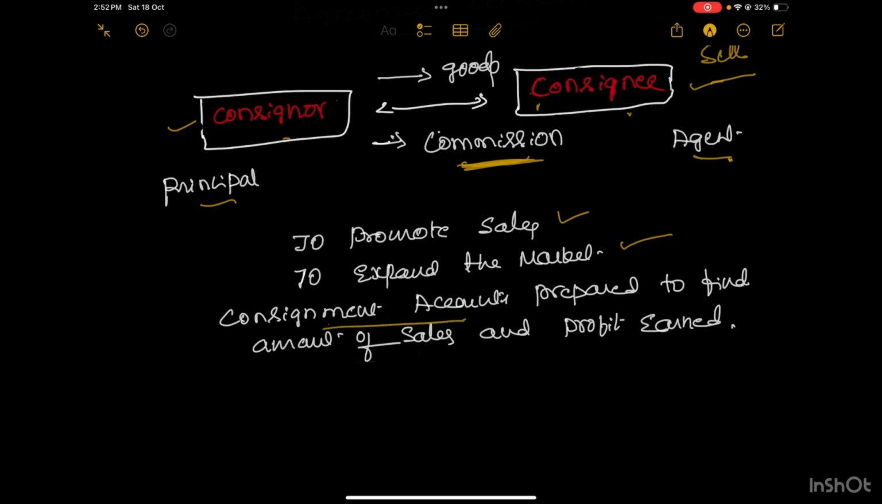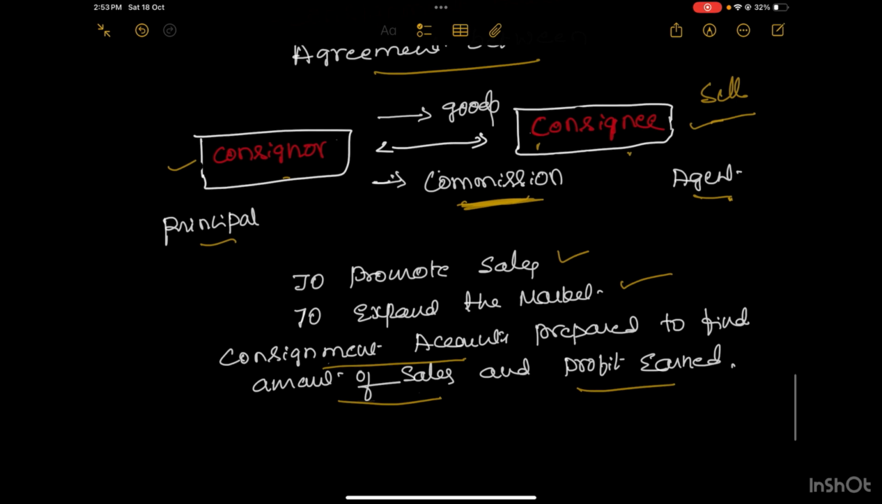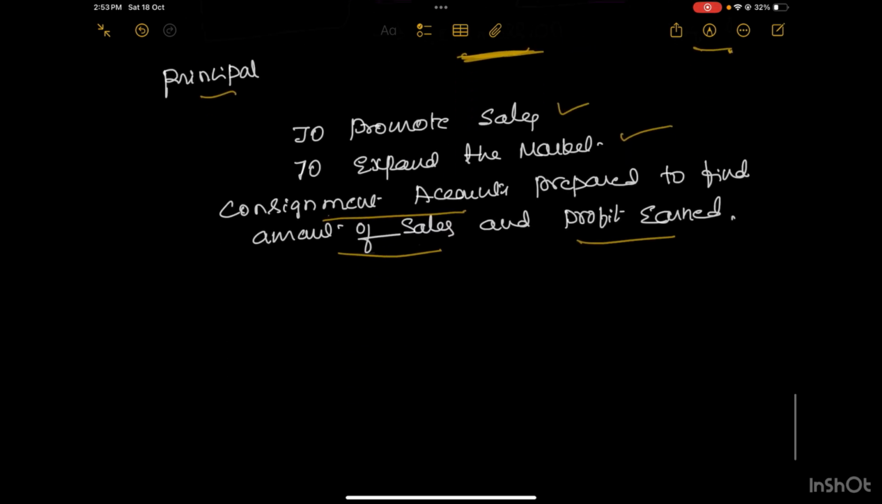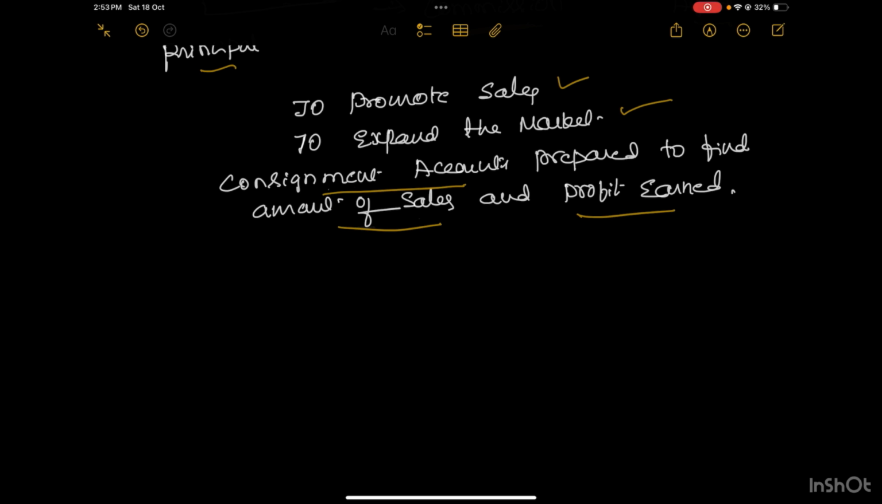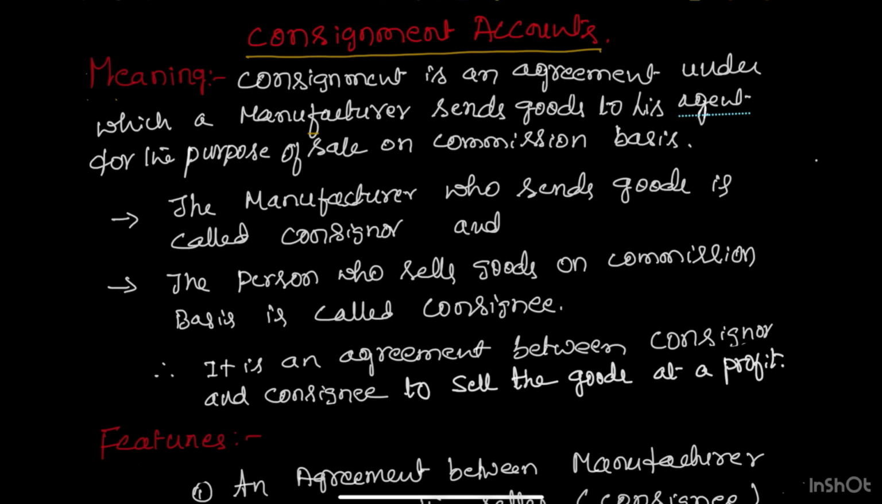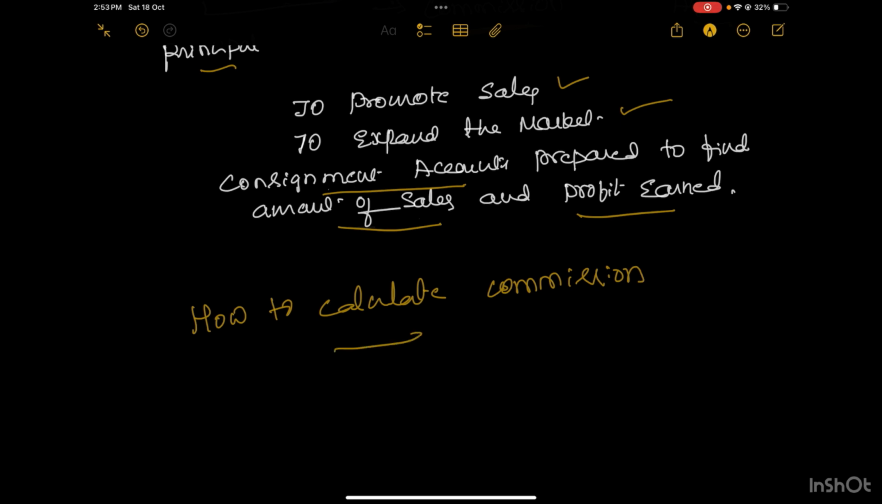The consignment account is prepared to find the total amount of sales done and the result of the consignment agreement, maybe profit or loss. With this intention, we are going to prepare the consignment account. Later, we have to work out problems on consignment, how to calculate commission, since there are different kinds of commission, the workings are to be done, and later we are going to prepare the accounts. So calculation of commission and preparation of consignment account will be taken in the coming video.